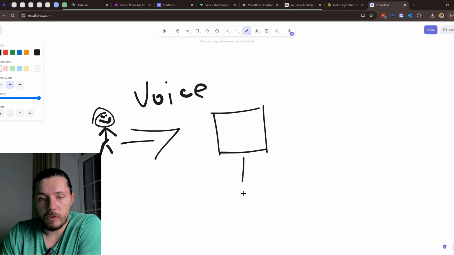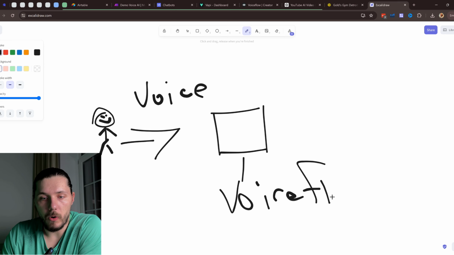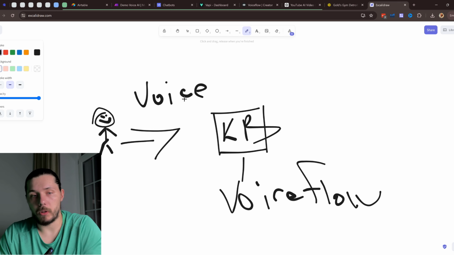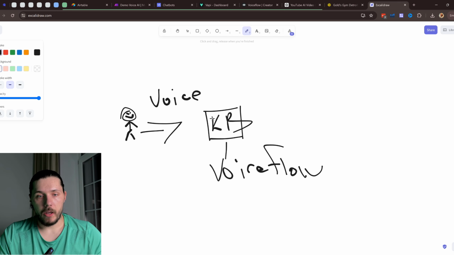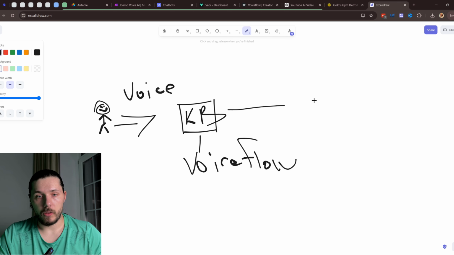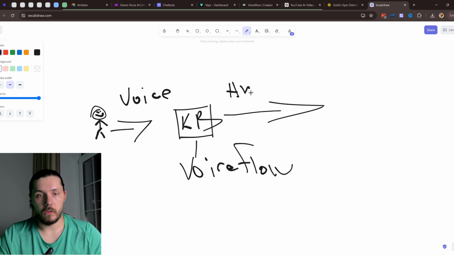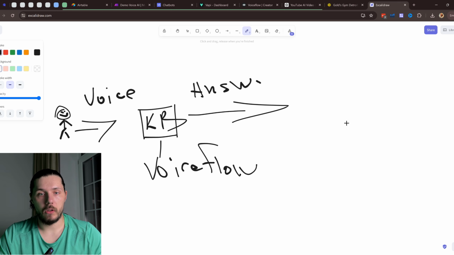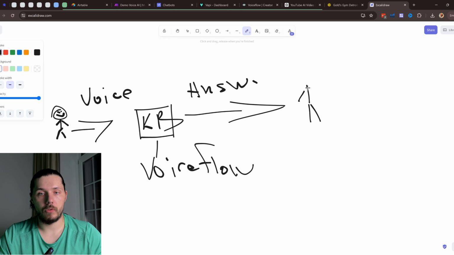Basically, this knowledge base will be built on Voiceflow. Then in this interaction, the answer will be provided to the user.